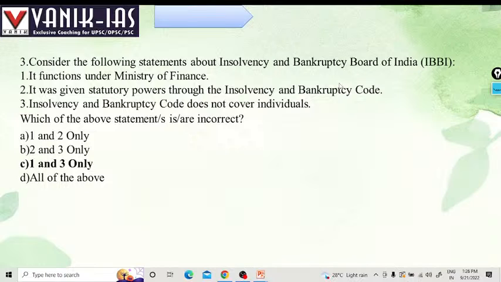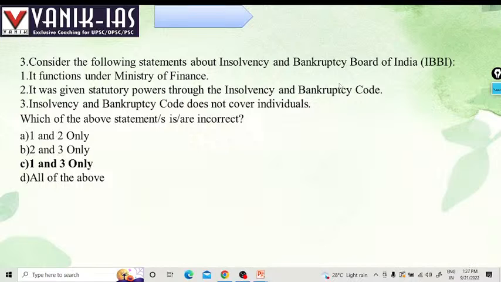If a particular company or individual is not paying an installment within 90 days, it will be declared an NPA. In public sector banks, NPAs are many times more than 8 to 10% of the bank's total capital. So that is a very serious issue.